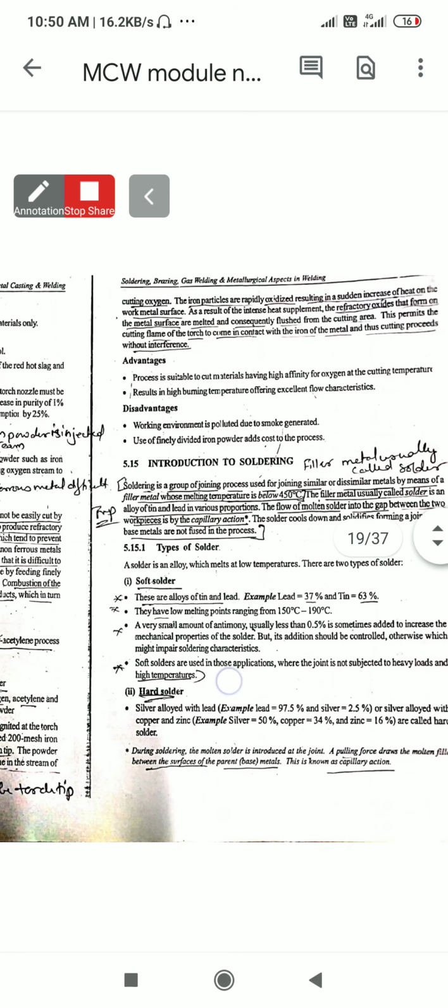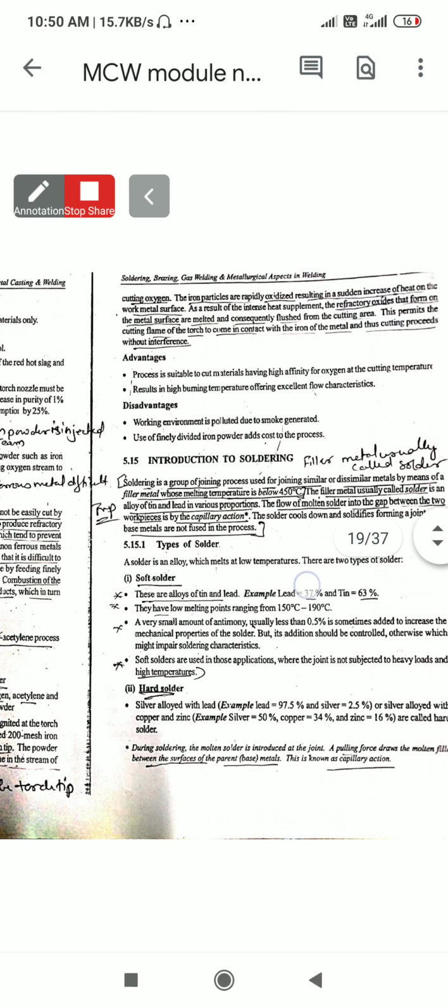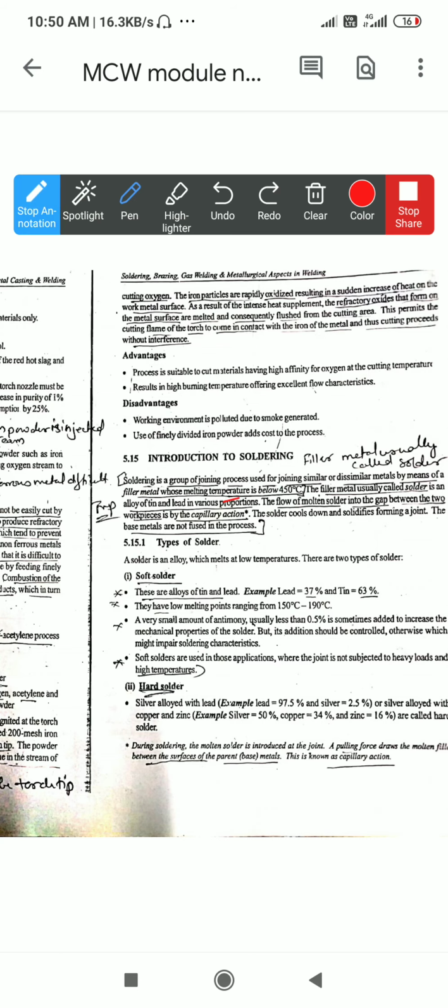Then next what happens? Cutting oxygen. The iron particles are rapidly oxidized, resulting in a sudden increase of heat on the workpiece surface. So the iron particles are already preheated, and once again when they come in contact with the flame, at that moment the temperature of the iron particles increases more. That high temperature, as well as the flame, meets the workpiece, or you can say the dash on that workpiece, and allows the workpiece to be cut.